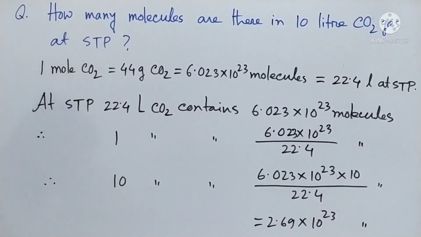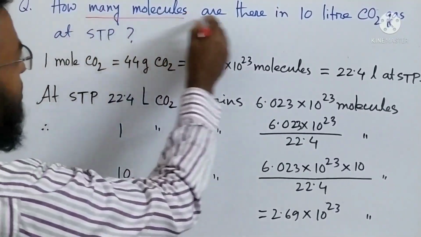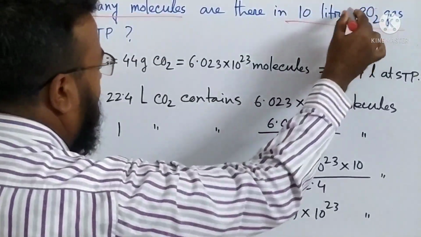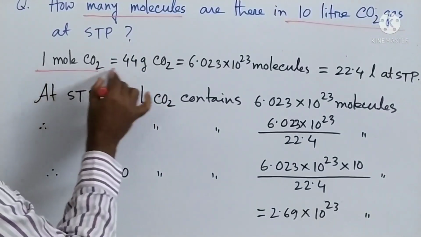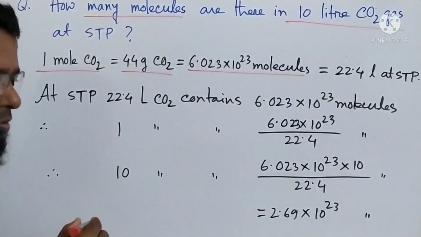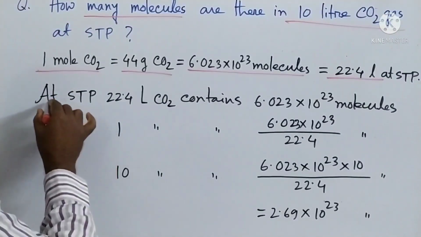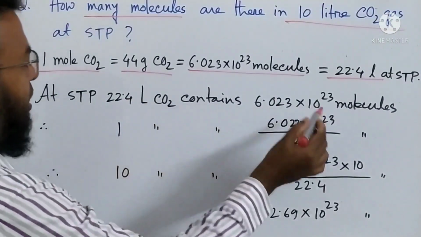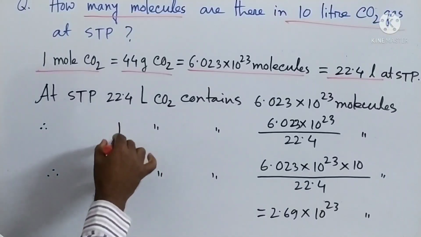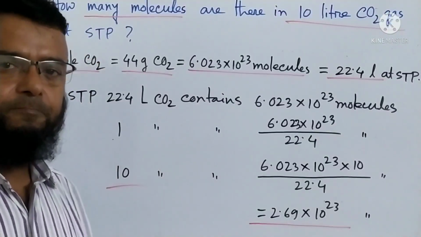Okay, so we have got the answer. So dear students, again see the board. We have to find out the number of molecules in 10 liter carbon dioxide gas. So we know that the molecular mass of carbon dioxide is 44. That's why 1 mole carbon dioxide equals 44 gram carbon dioxide. That means 6.023 × 10^23 molecules. At STP the volume is 22.4 liters. So at STP 22.4 liters carbon dioxide contains 6.023 × 10^23 molecules. Then what will be in 1 liter, then what will be in 10 liter, and we have got the answer. Okay, everybody write it.